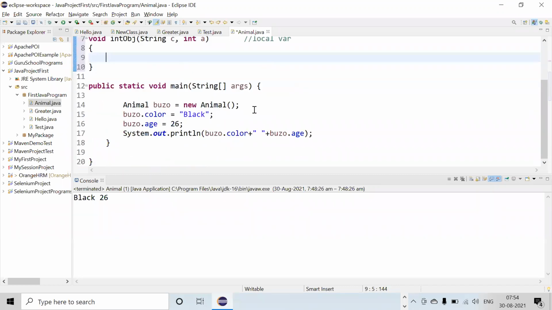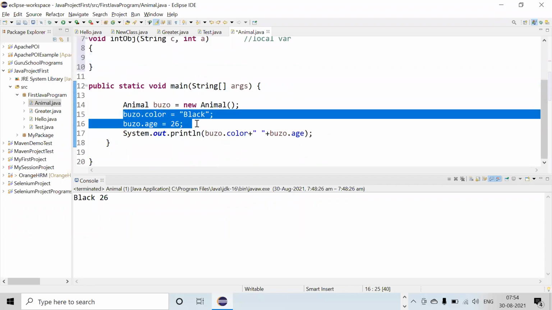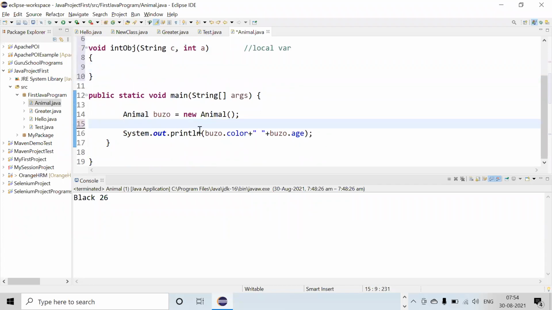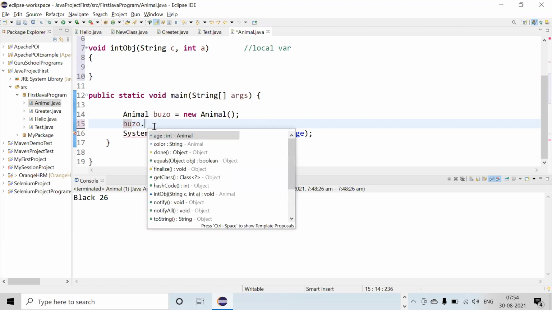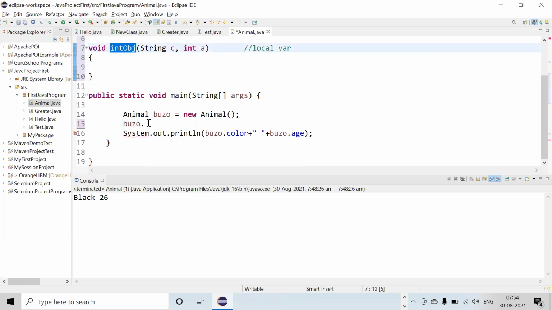Right? Now inside that, I'm not writing this one. What I wanted to do is pass with a method, right? So what I will do is Animal Buzu equals new Animal, then Buzu dot this method name, right? This is the method name which we want to call.